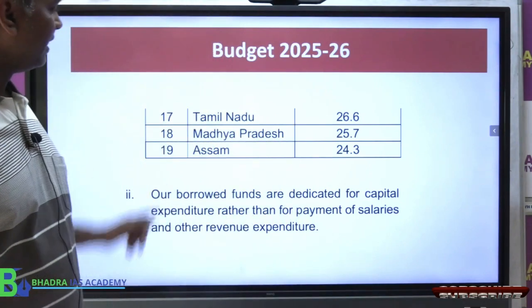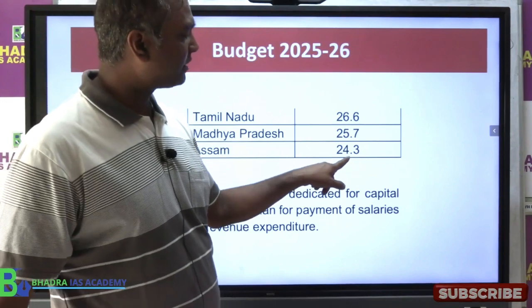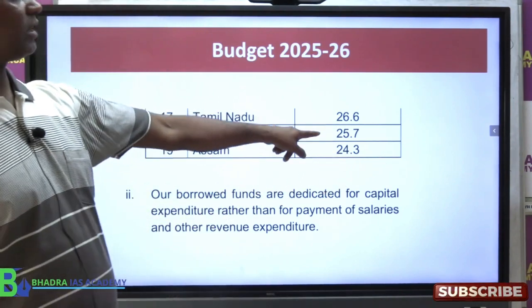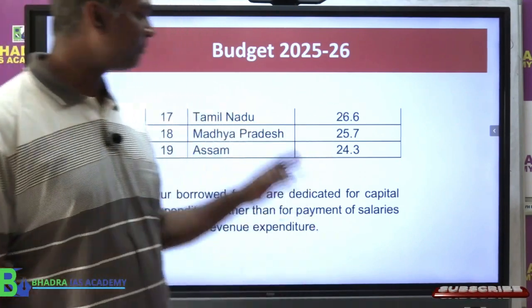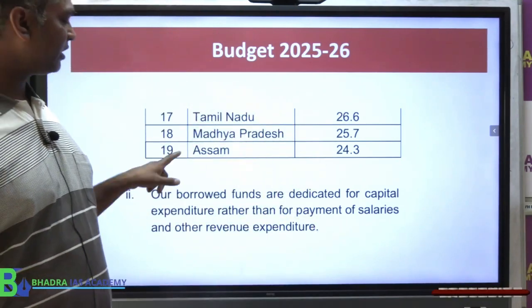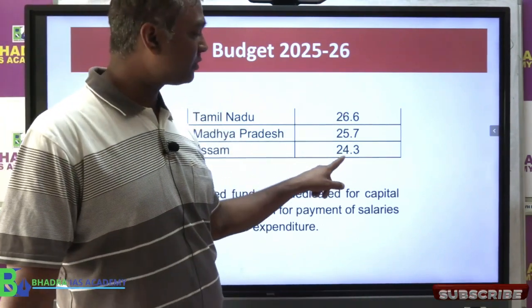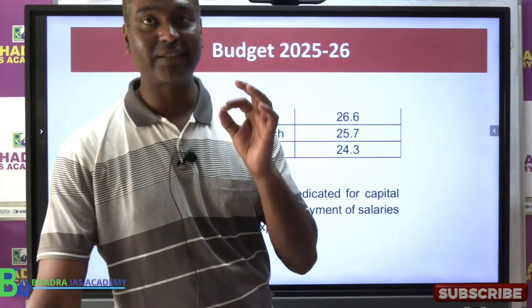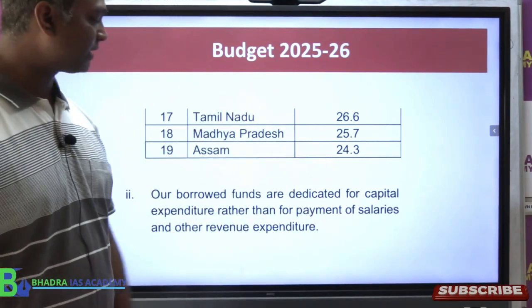So if you see, Assam is in 19th position, whereas we have only 24.3%, whereas other states have got even more, 25, even Tamil Nadu 26, etc. I have not kept all other states, not necessary, we have to only look at Assam. So exam में remember, Assam का debt to GDP ratio is 24.3%, right? It is low compared to all other states of India.